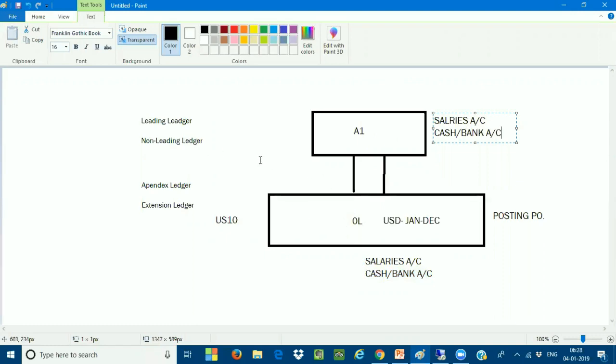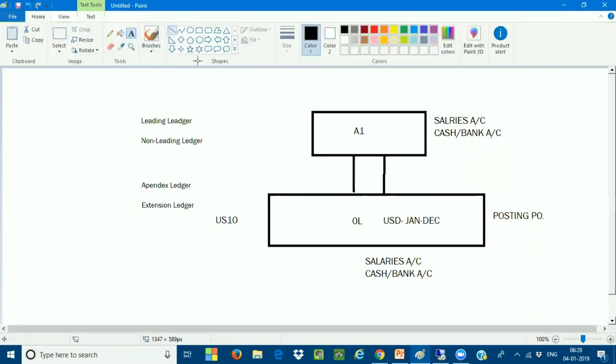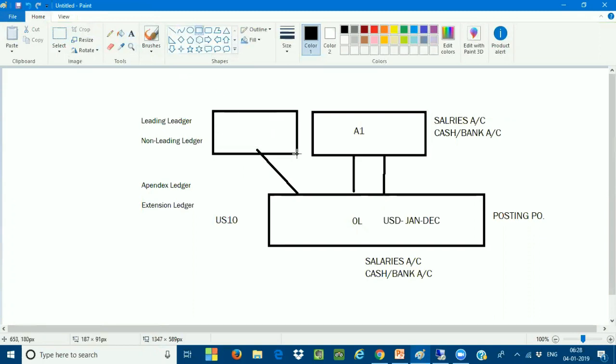You can have a lot of appendix ledgers, a lot of extension ledgers on top of your base ledger. One appendix ledger I want to use for restatement purposes. One appendix ledger I want to use for the reposting of revenues. One appendix ledger I want to use for consolidation purposes, for internal reporting. So there may be a lot of appendix ledgers. You can have multiple extension ledgers on top of your base ledger.